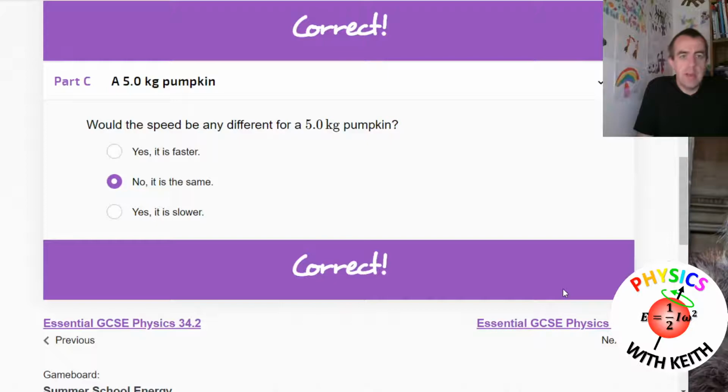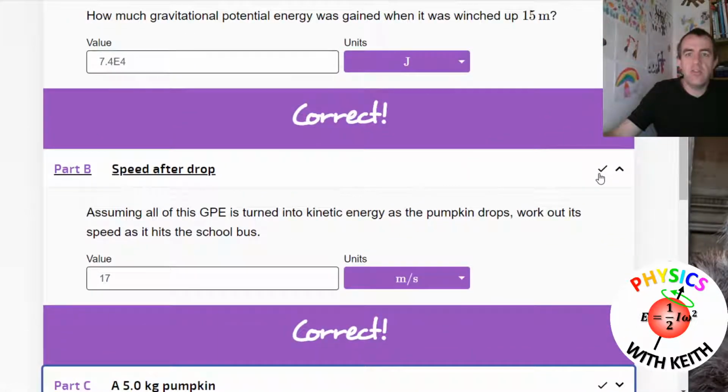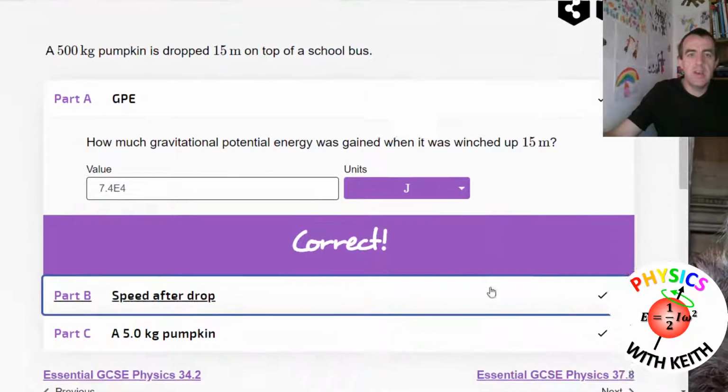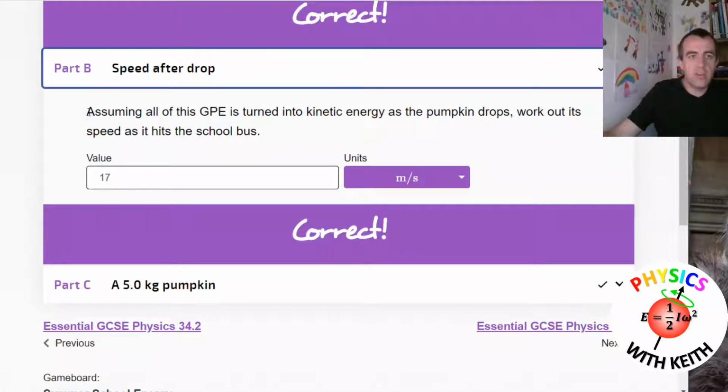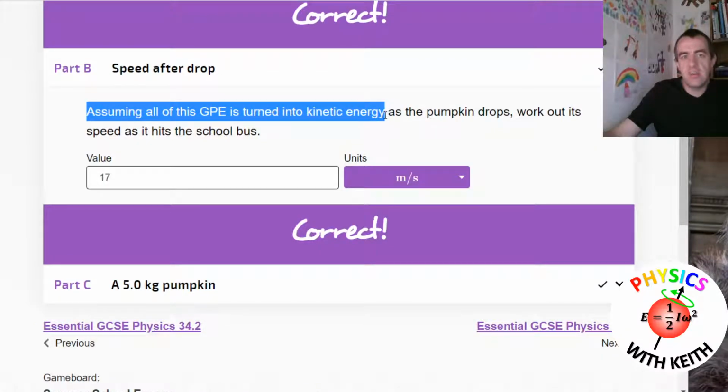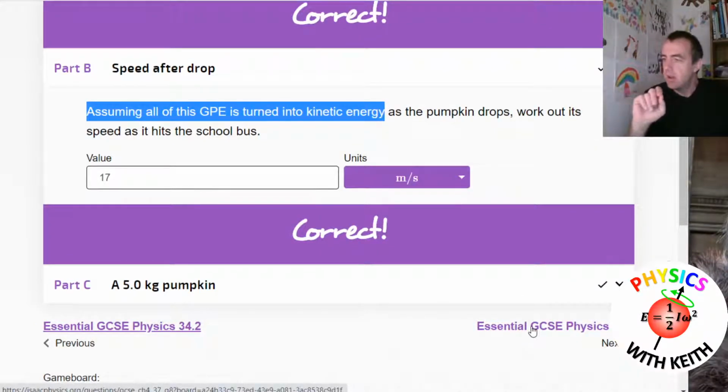So in reality, a heavier pumpkin will hit the ground faster. That is what will actually happen, but not in the restricted context of this question, where we are told right at the beginning to assume all of the gravitational potential energy is turned into kinetic energy. With that restriction, so there's no energy dissipated as thermal energy, we know that there's no air resistance, and therefore the two pumpkins would hit the ground at the same time. They'd be travelling at the same speed.